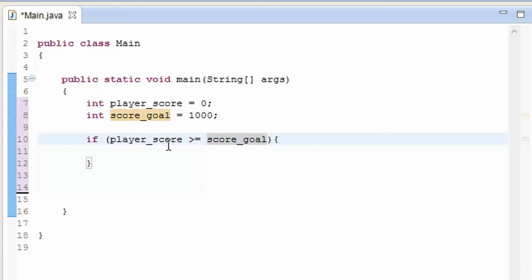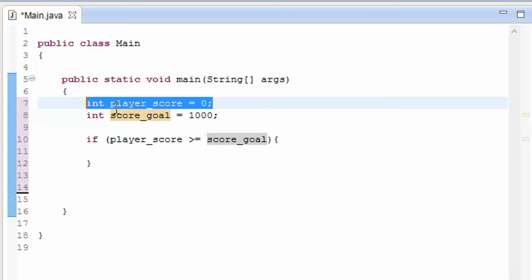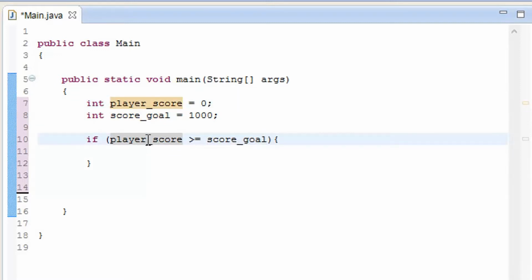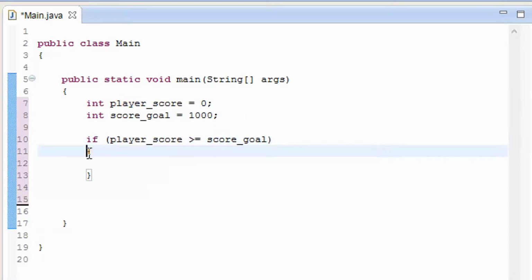As you know, this is matching this one, that's why it is getting highlighted, and this one is matching this one. So I created a statement where 0 is the value here and this is the value there. So if player score is greater than or equal to this, then it is going to give the value of the score. Keep it in another line so it will be much easier for you to understand.